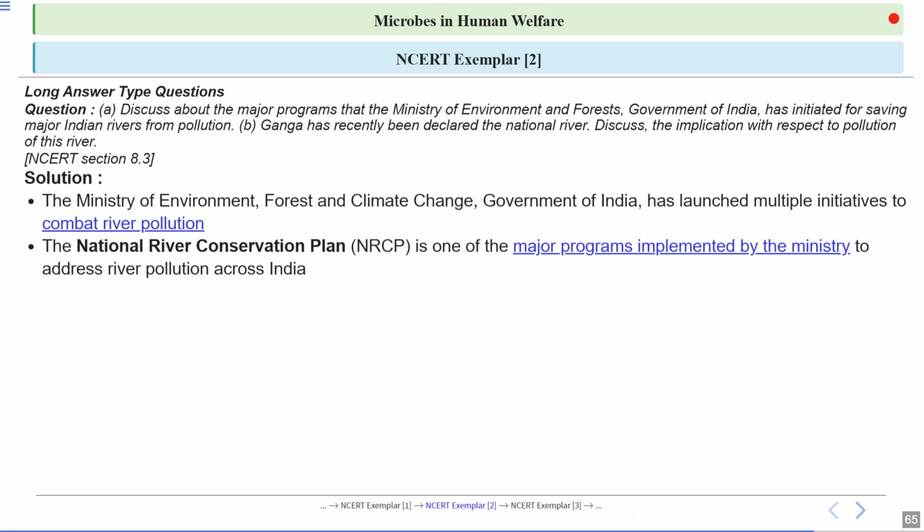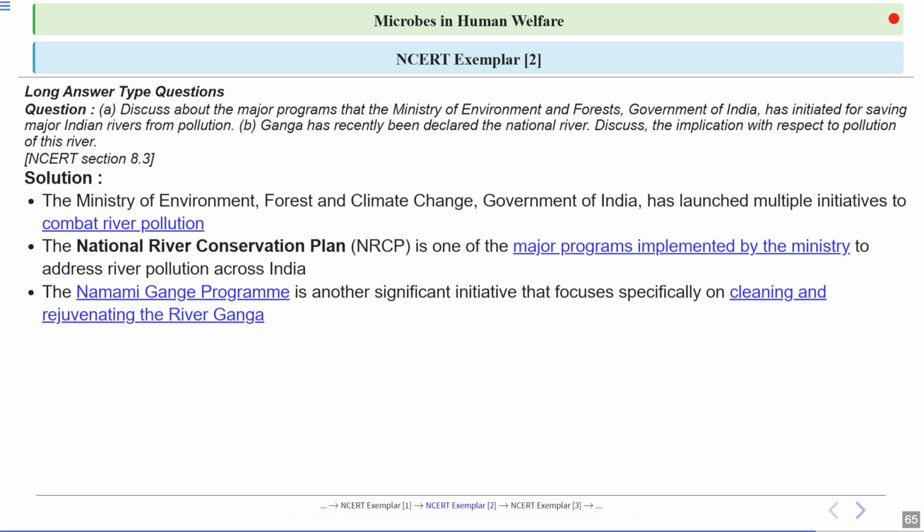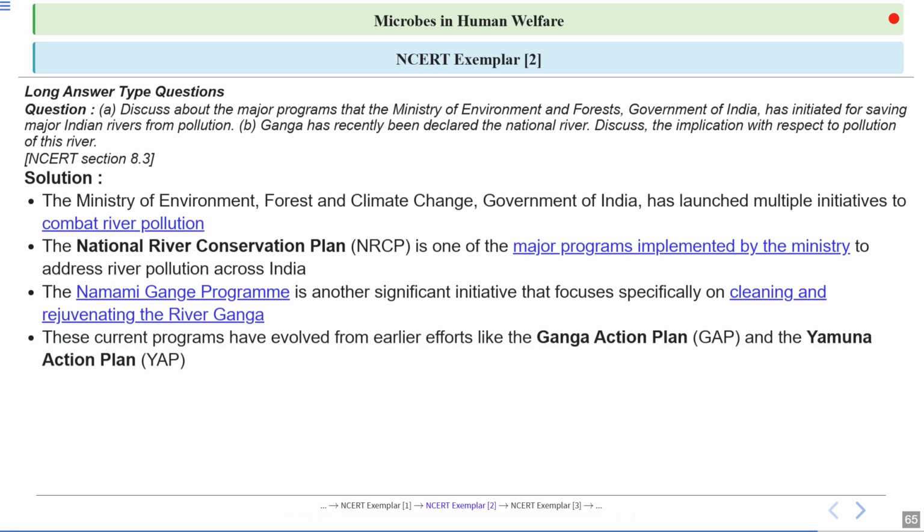Its aim is to reduce pollution and improve water quality across the country. Next is the Namami Gange program. This is a special initiative just for the river Ganga, aiming to clean and rejuvenate it. These current programs have evolved from earlier efforts like the Ganga Action Plan and Yamuna Action Plan.